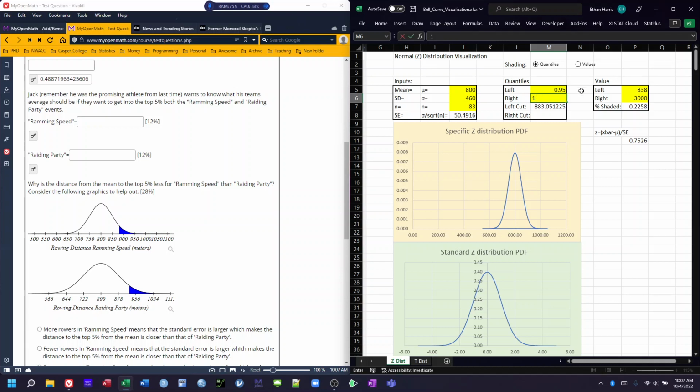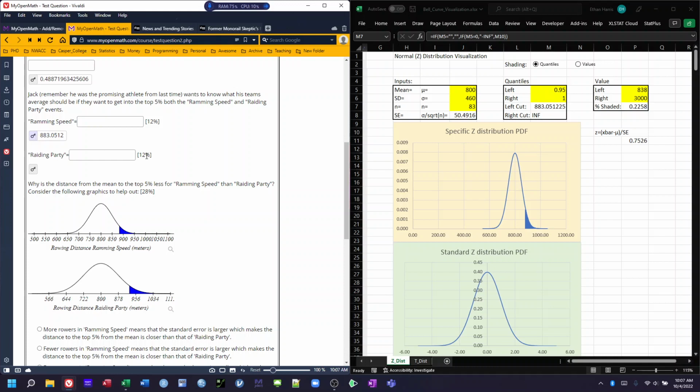To 100%. And so the range for this is from 883 meters all the way up to infinity. That's the top 5%. So we need to get at least this 883 meters, 0.051. So let's take a look at that.